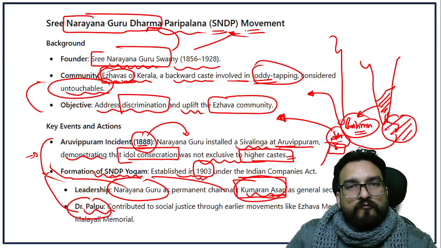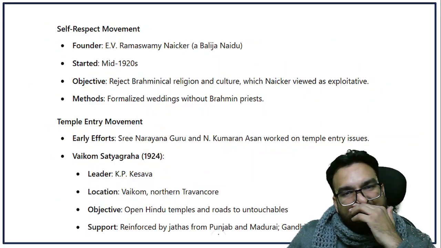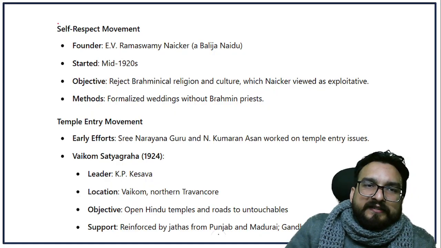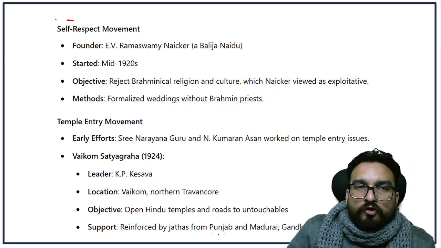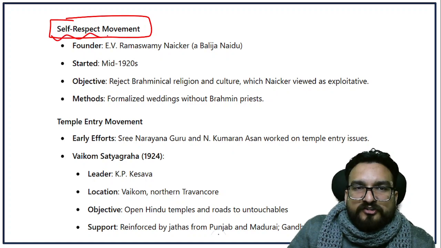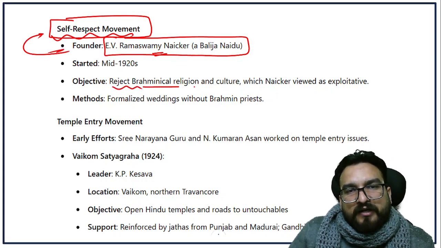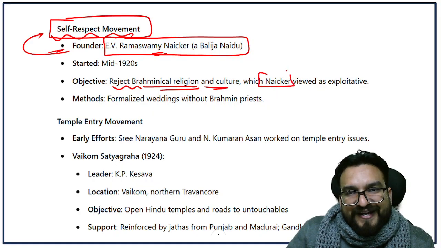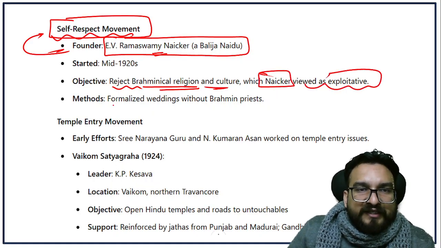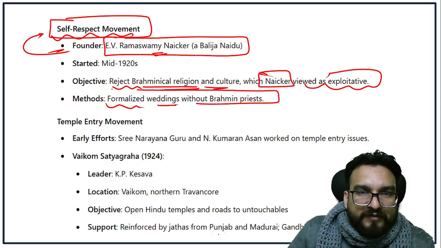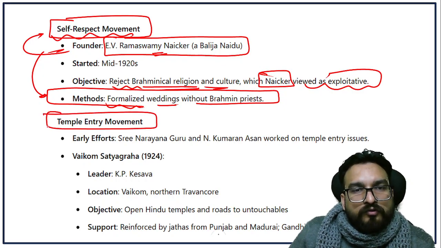Now, against this Brahmanical supremacy, different movements were launched by different leaders, like the self-respect movement. You remember E.V. Ramaswamy Naicker. He launched the self-respect movement. He rejected Brahmanical religion and culture, which Naicker viewed as exploitative. He formalized weddings without a Brahmin priest, right? So you will see over here, understand the temple entry movement also.